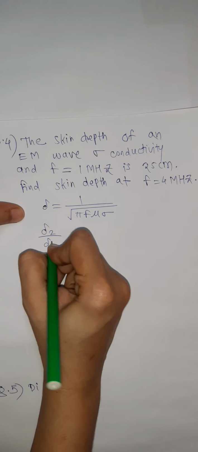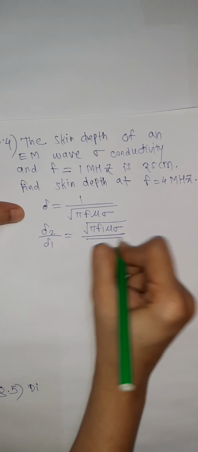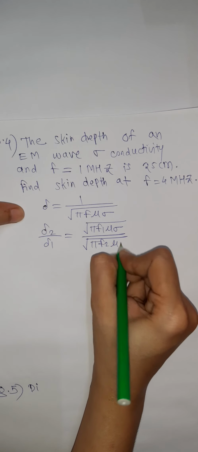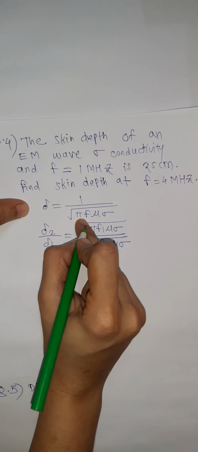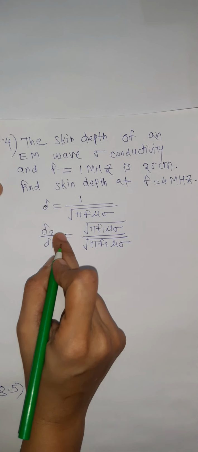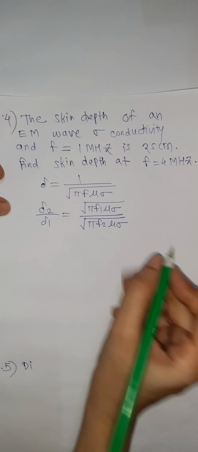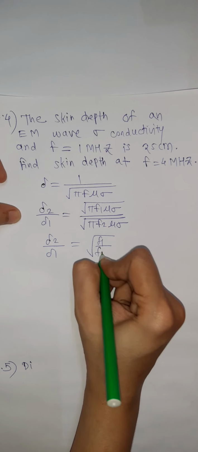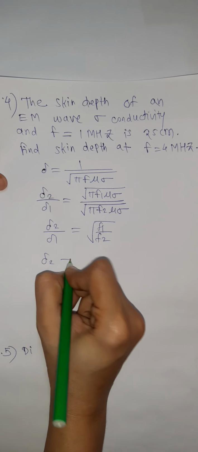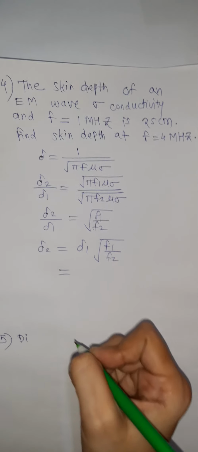So delta 2 by delta 1 is equal to root of pi f1 mu sigma divided by root of pi f2 mu sigma. As here skin depth is inversely proportional to square root of frequency, so we can write it as, now pi, mu and sigma will get cancelled out, and delta 2 by delta 1 is equal to root of f1 divided by f2. So delta 2 is equal to delta 1 into root of f1 divided by f2.